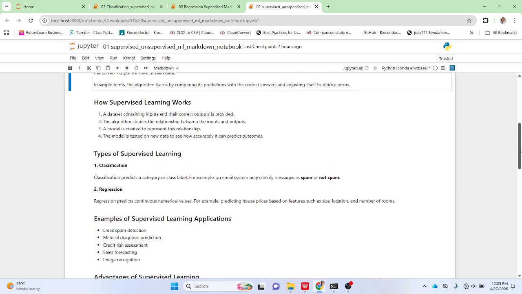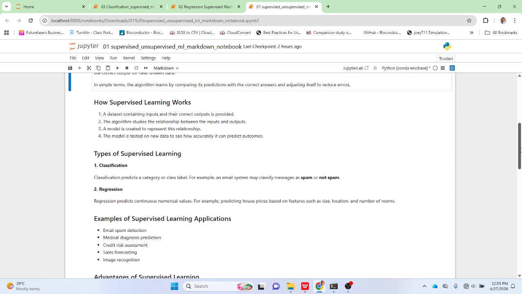So how supervised learning works: a dataset containing inputs and their correct outputs is provided. The algorithm studies the relationship between the inputs and the outputs. A model is created to represent this relationship. The model is tested on new data to see how accurately it can predict outcomes.